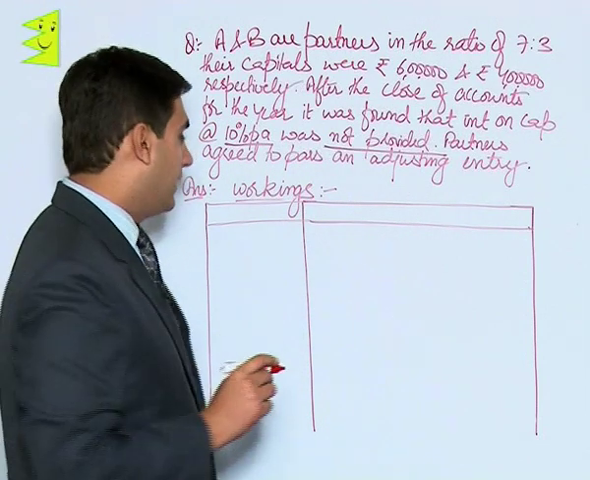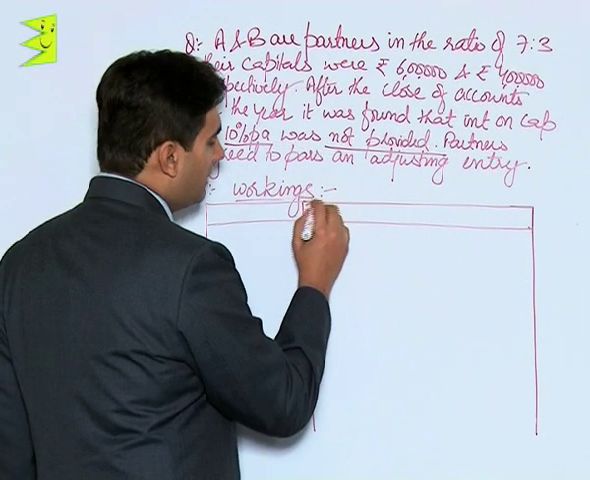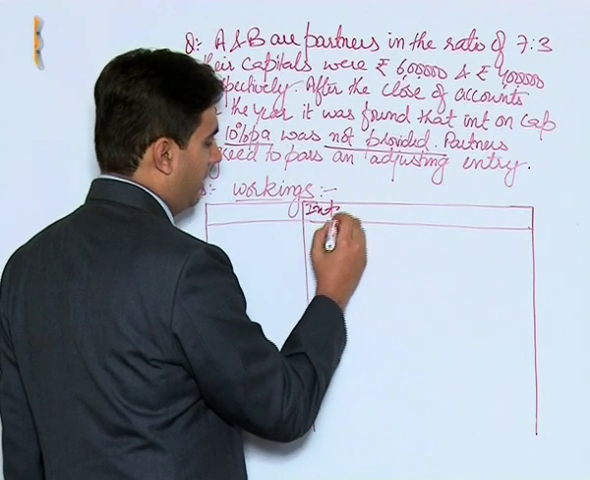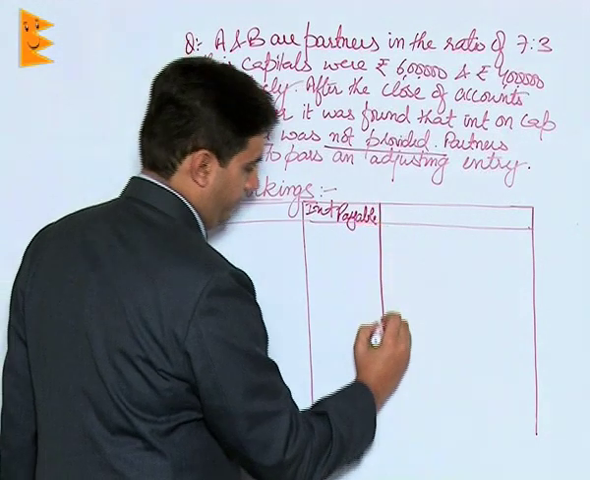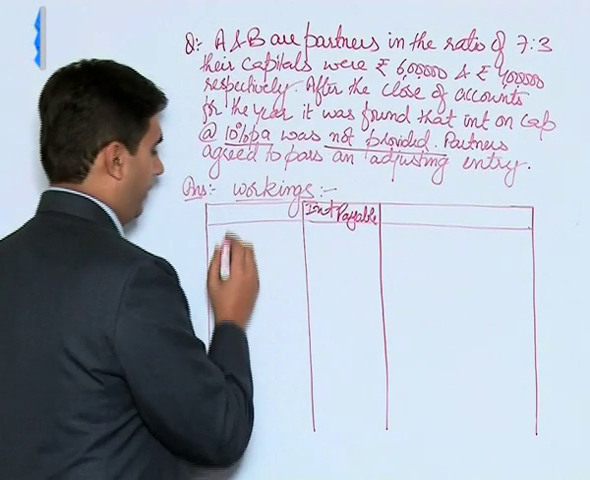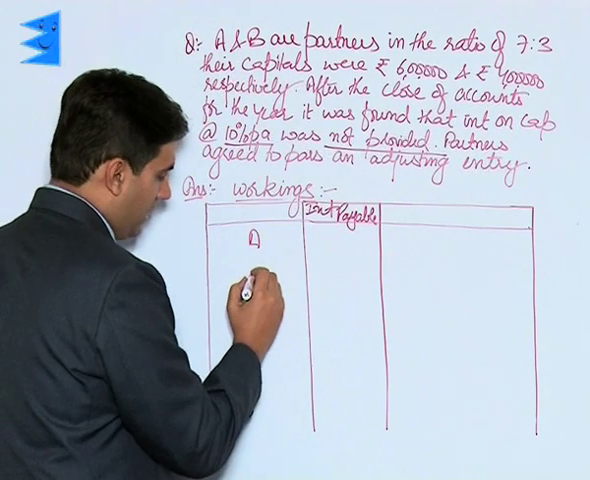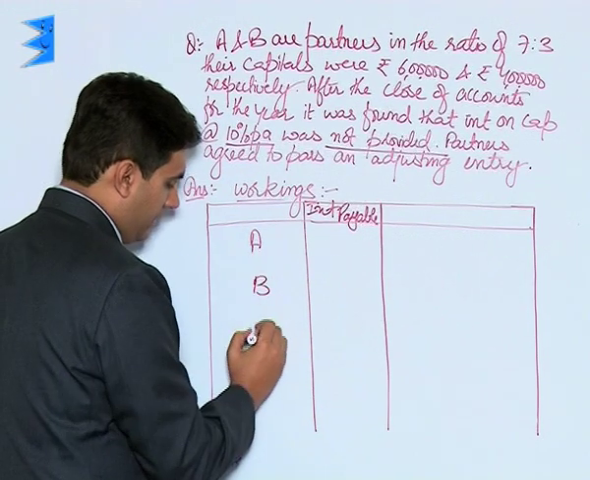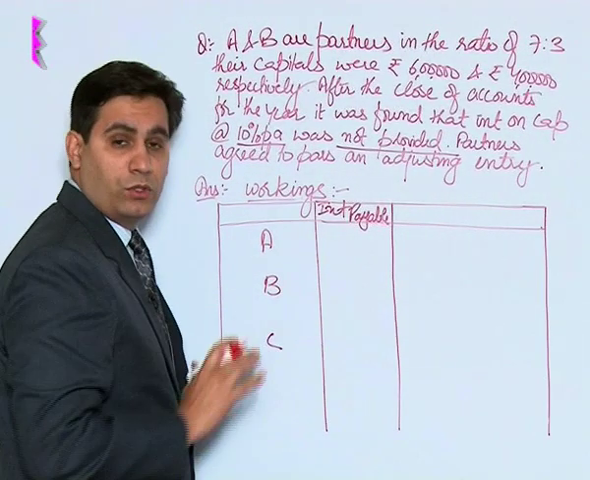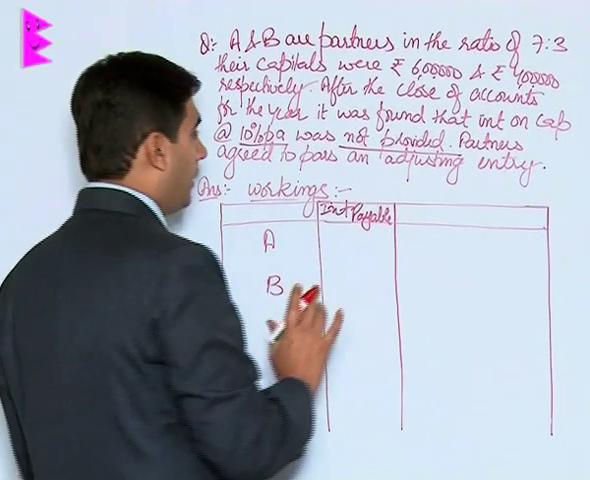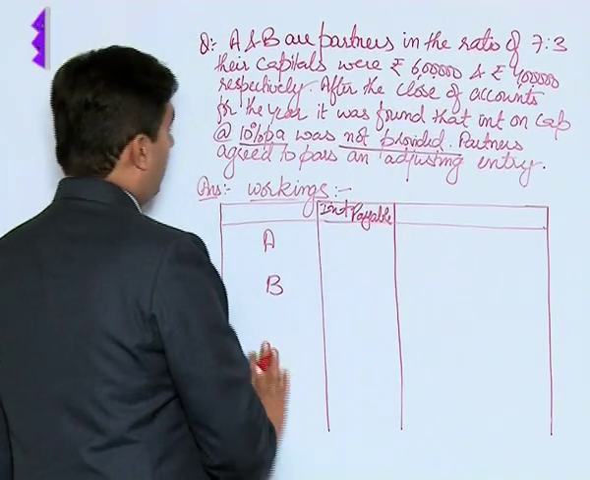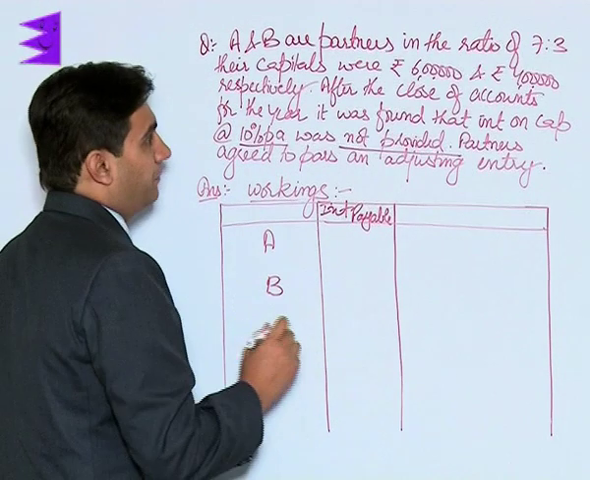So now students, let us see how much interest was payable. That is interest payable to partners A and B. Remember, these are working notes, but they have to be shown very clearly in the question. There are only two partners, A and B. So I will write A and B.